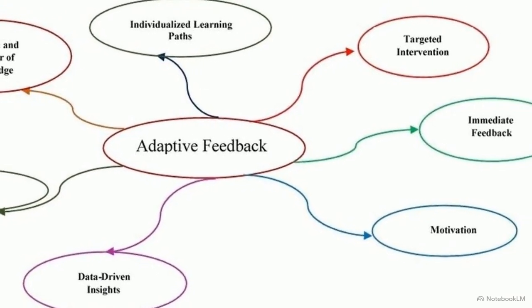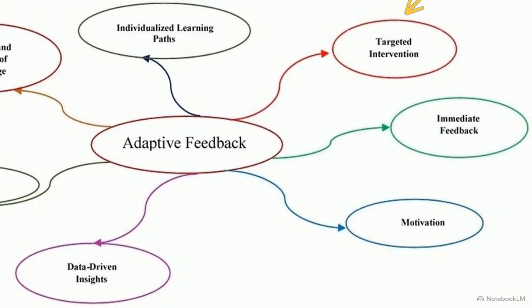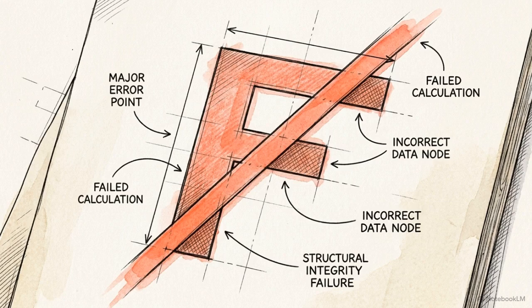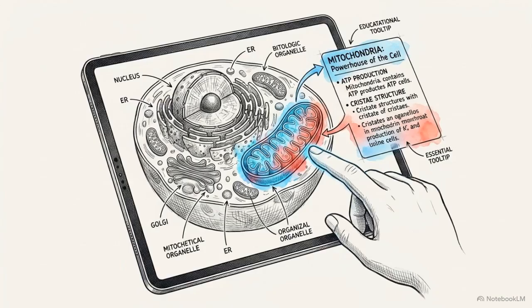This web demonstrates the cascading benefits of that adaptive loop. By explicitly linking targeted intervention with immediate feedback, the system directly reinforces the retention and transfer of knowledge. Students remain engaged because the material is constantly adjusting to their proficiency. This immediate, localized feedback eliminates the post-mortem nature of traditional testing. Assessment functions as active, ongoing instruction that adapts to the learner's current understanding.